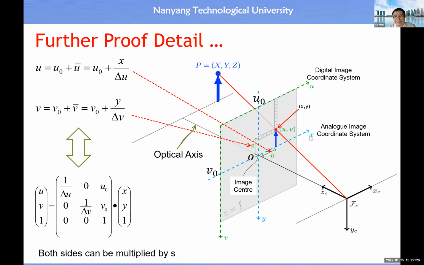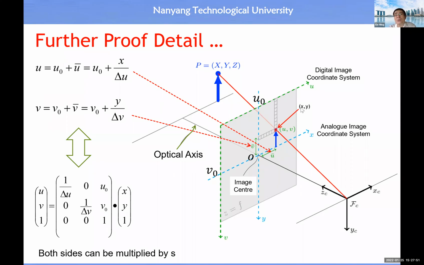So if X equal to 0, Y equal to 0, then the corresponding index for this point is U0, V0. Let's say now your image point has XY, for example, your object point is here, and you emit a line, the line passes through the center of the lens. This is the center of the lens, all right? Then you will intersect with this plane.